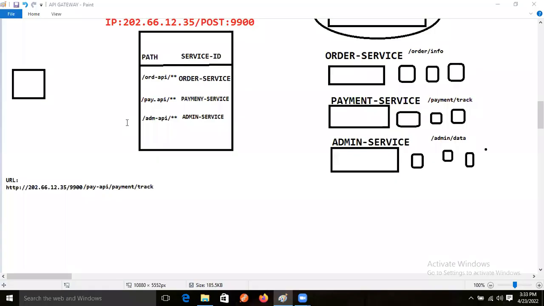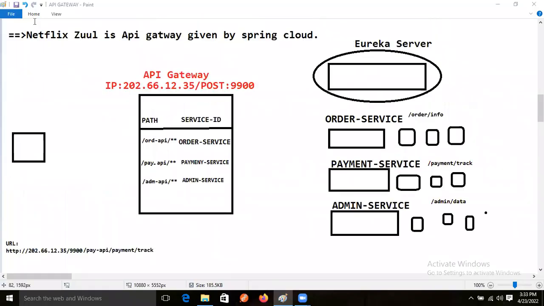So this is the URL, right? Now our end user is making the request to whom? The Eureka server, right? Yes, Ravi, give the response, guys. Now what will happen here? This part is called the context path, or API path also.